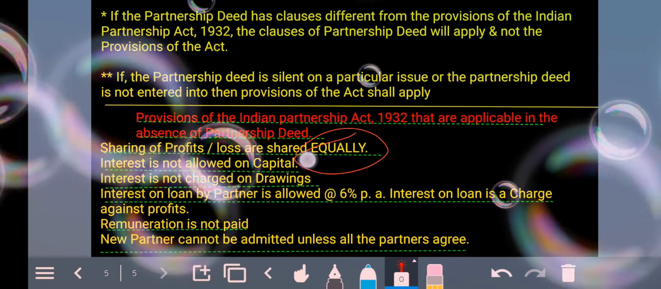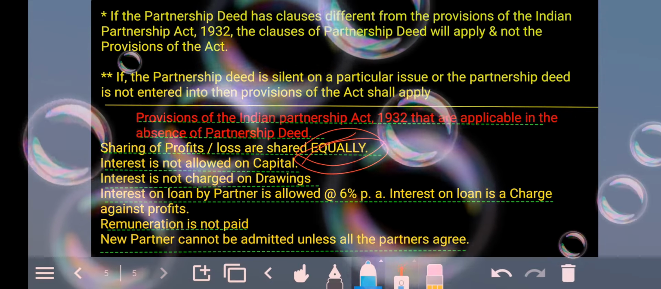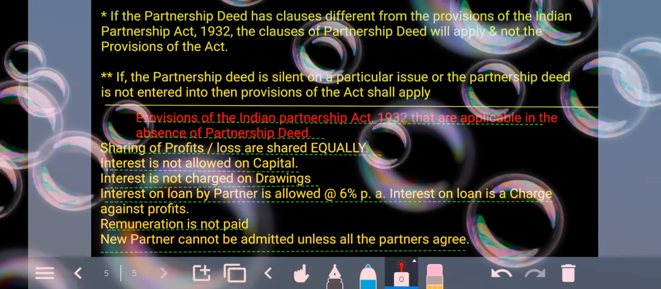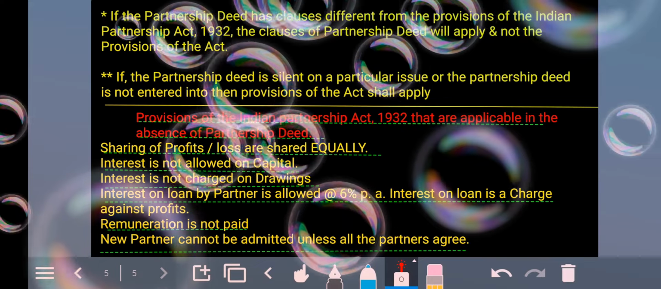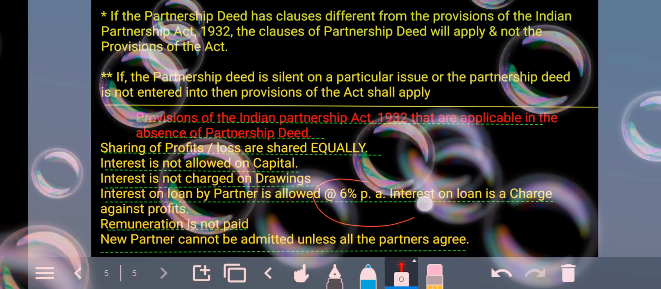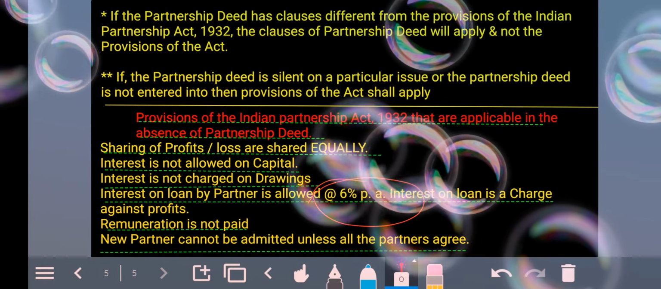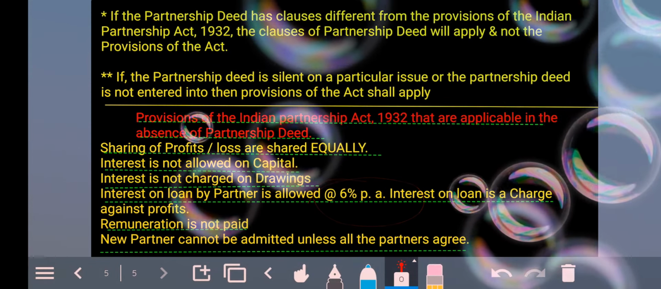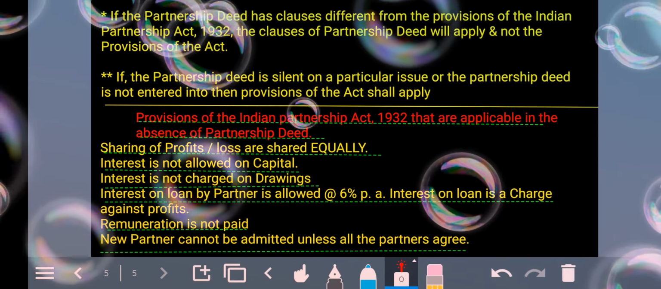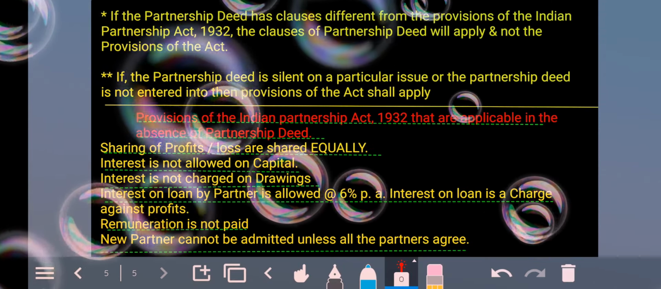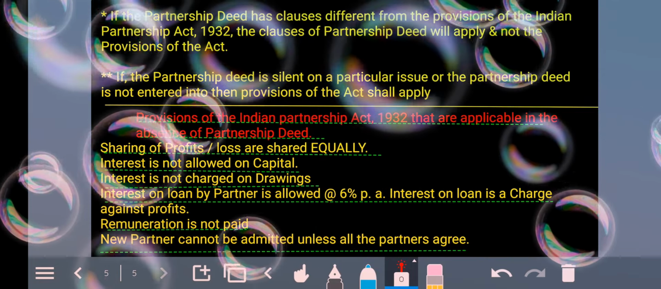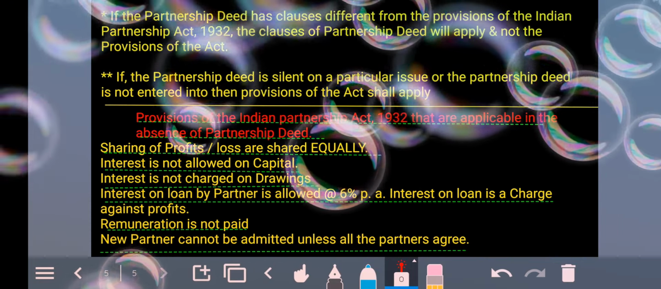Equally. Then interest is not allowed on capital. Interest is not charged on drawings. Interest on loan by a partner is allowed at 6% per annum. Please remember this percentage. This is the percentage of interest to be provided to the partner for the loan he has given. Interest on loan is a charge against profit. There are two terms that we are going to discuss in the next part: charge against profit and appropriation of profits.